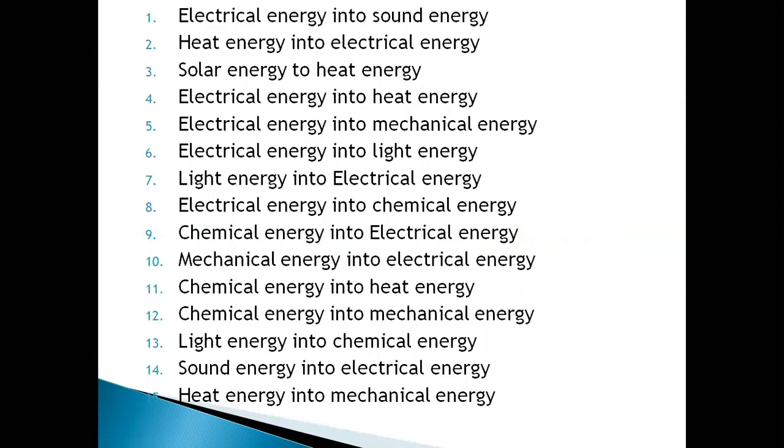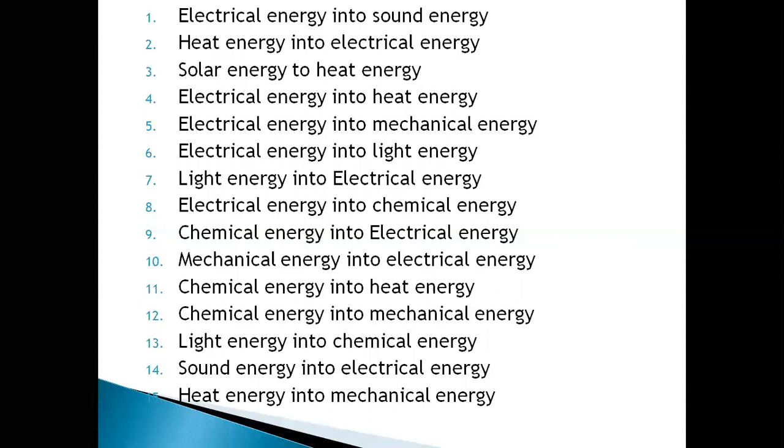There is chemical energy in these materials, so that chemical energy is converted into heat energy. Next, we have chemical energy into mechanical energy. See, in automobiles, the chemical energy of petrol or diesel is converted into mechanical energy. Here mechanical energy is nothing but moving of a vehicle or running of a vehicle.